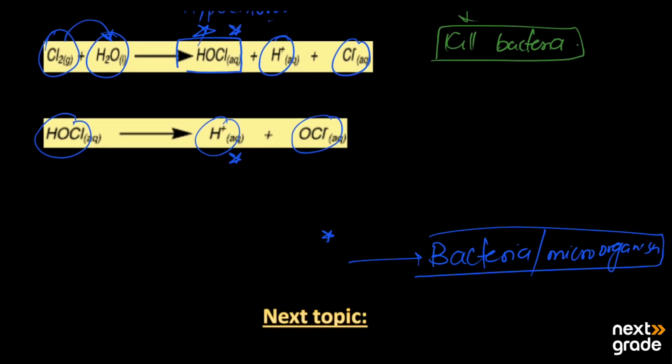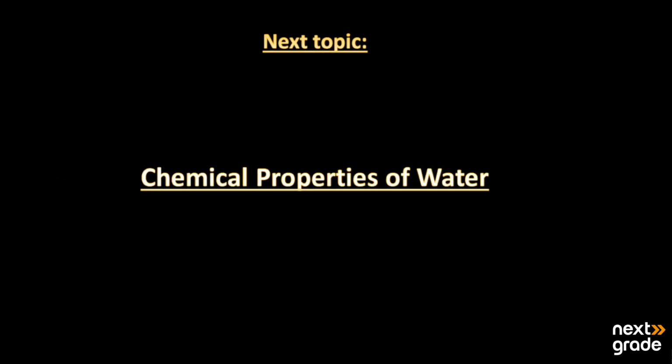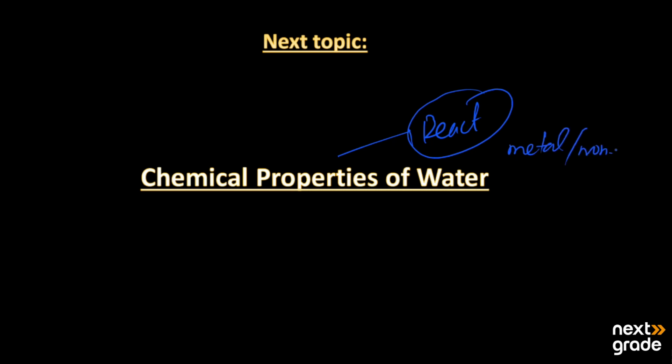comment section. The next topic that we will discuss is the chemical properties of water, that is, how water reacts with different types of substances, like how it reacts with metals, non-metals, and different oxides. So we will discuss it in detail next time.